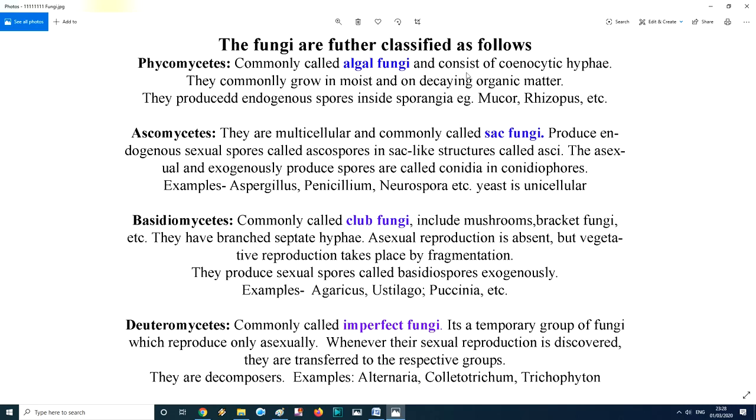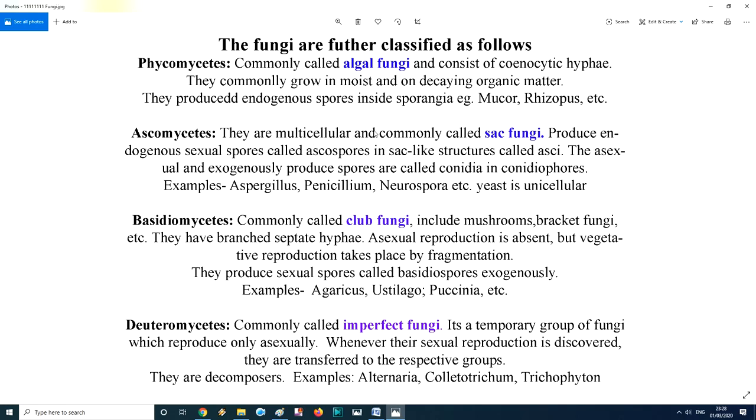I'll tell you clearly. They are commonly called algal fungi and they have coenocytic hyphae. They commonly grow on moist areas as well as on decaying dead matter, so they are saprophytic in nature also. They produce endogenous spores inside the sporangia. Like how a human male has a testis, this is the sporangia, the testis of phycomycetes. And the testis produces sperm, they produce endogenous spores. Examples are Mucor, Rhizopus, etc.